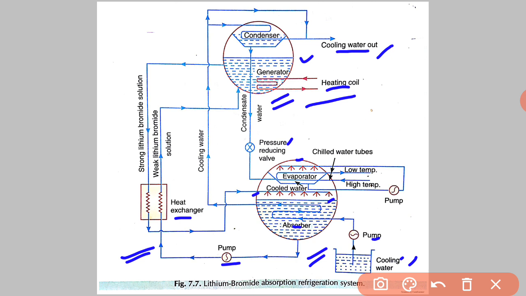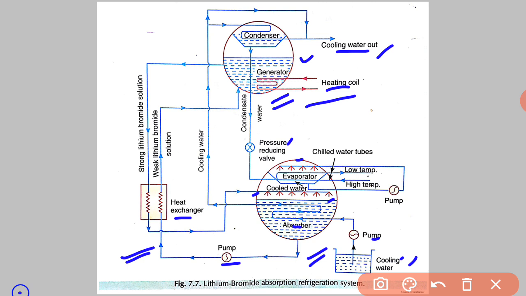The cooling water for condensing is pumped from the cooling water pond or tower. See there, the cooling water pond is there. This cooling water first enters the absorber, where it takes away the heat of condensation and dilution.